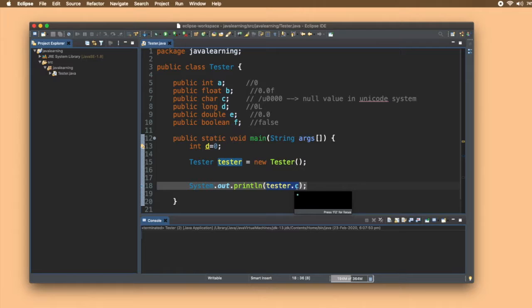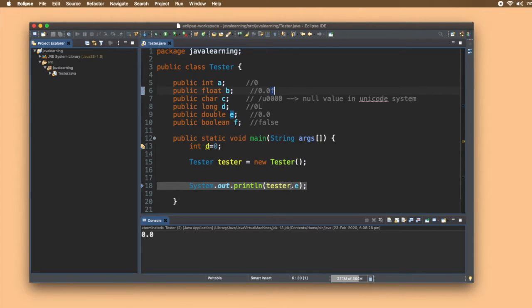Let's give it d maybe. Run it, and you can see a 0 is given. So 0L. L denotes a long variable. We have to write these when we declare the variables, to specify the data type. For e, let's try running it, and you can see 0.0 is printed. For double also it is 0.0, and for float also it is 0.0. This letter here determines the data type that is to be used.